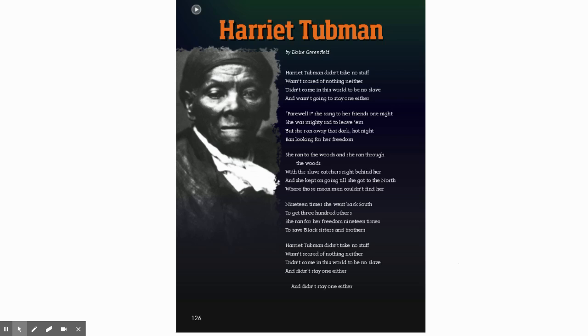And she kept going till she got to the north where those mean men couldn't find her. 19 times she went back south to get 300 others. She ran for her freedom 19 times to save black sisters and brothers. Harriet Tubman didn't take no stuff, wasn't scared of nothing neither, didn't come into this world to be no slave, and didn't stay one either.